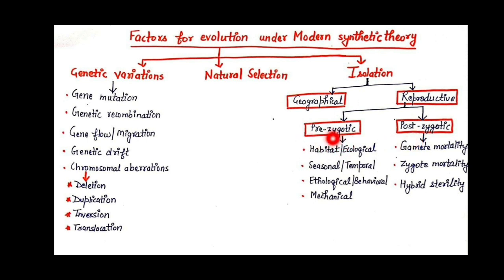So what is the meaning of pre-zygotic? It means the mechanism which prevents fertilization, which prevents formation of the zygote. And these can be of four types.